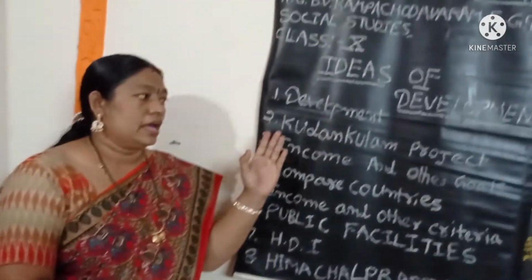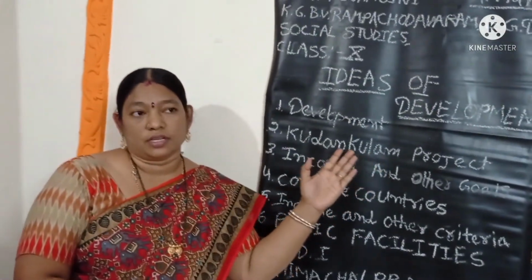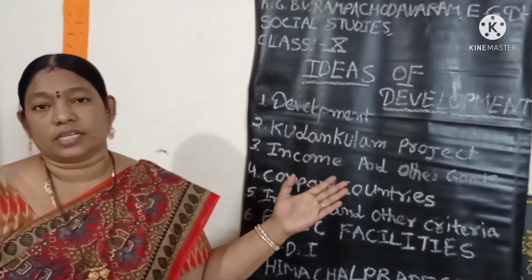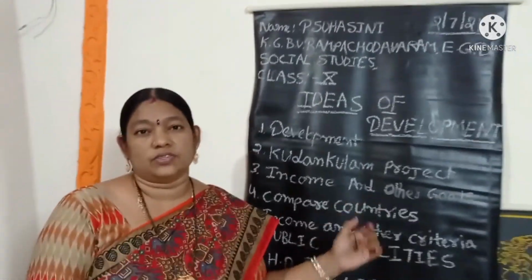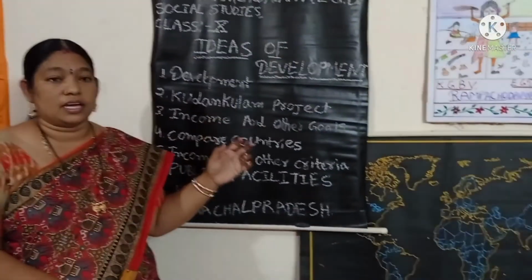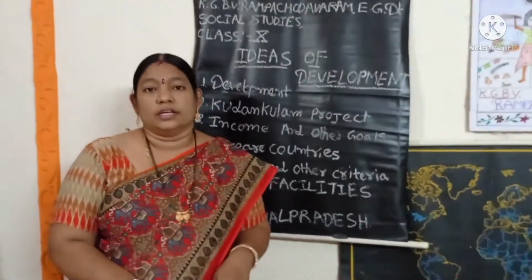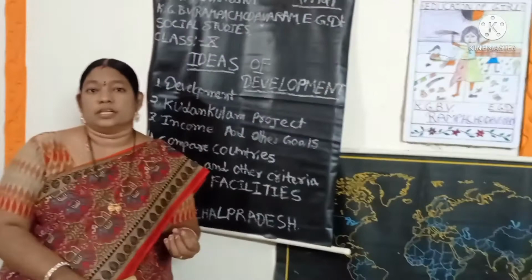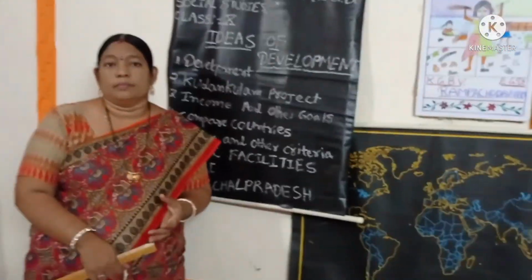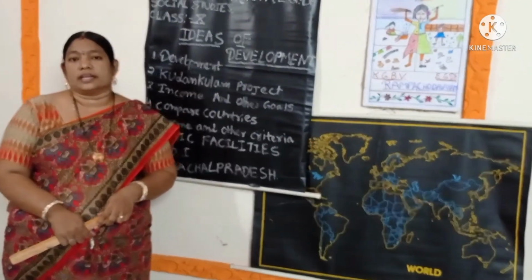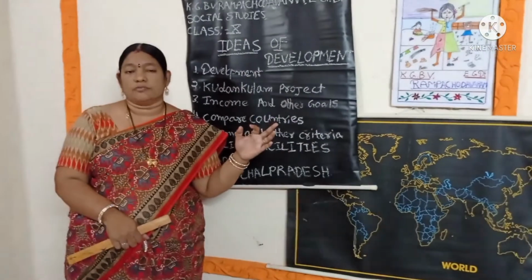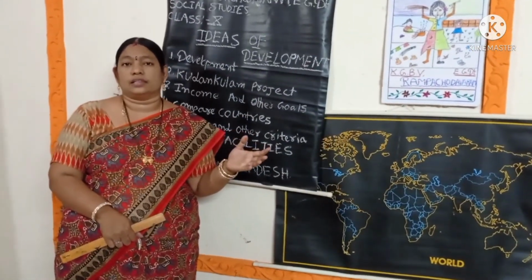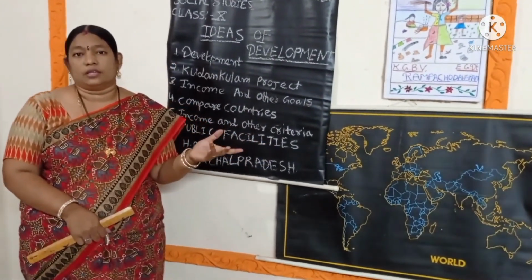Now about development, take the Kudankulam project. This Kudankulam nuclear project is located in Tamil Nadu state, in Tirunelveli district. It is a central government project. It gives energy to our country, but the people raised objections to this Kudankulam project because of their livelihoods and safety, their health problems.